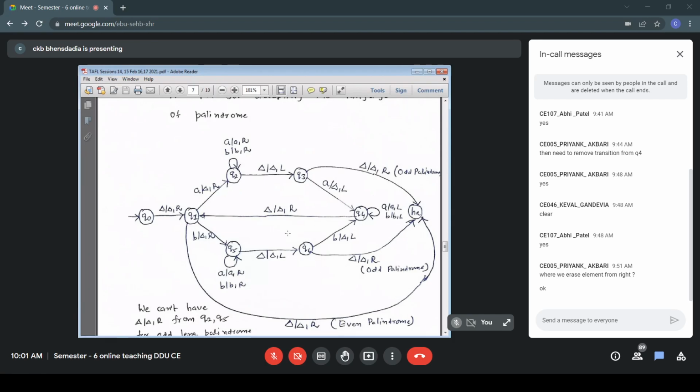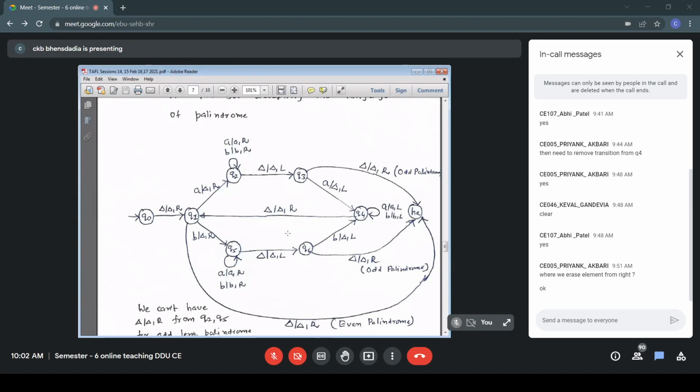So when we are in the state Q3 or Q6, and if we find a blank, it means my input is an odd length palindrome. Therefore, we make a transition from Q3, Q6 to HA on blank without doing anything. Blank blank R, blank blank R. That is the case of an odd length palindrome. Unmatched symbol, may that be A or B, we have erased, making a transition from Q1 to Q2 in the case of A, Q1 to Q5 in the case of B.